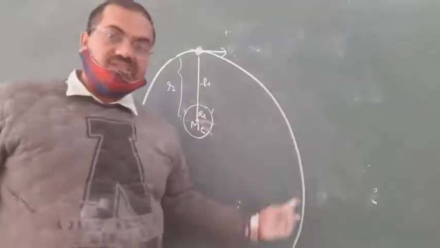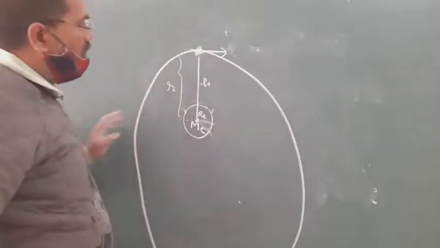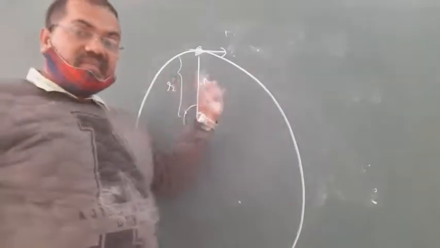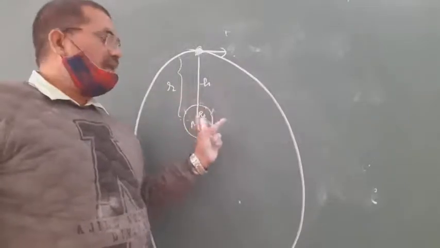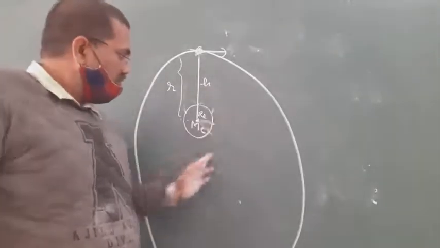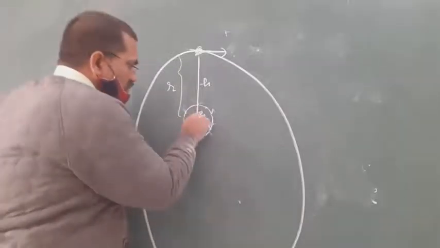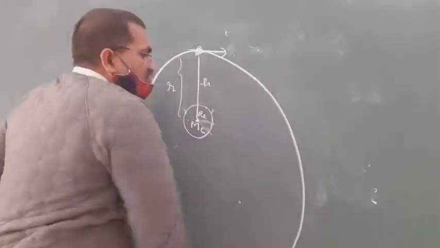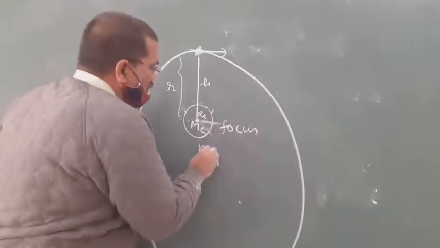This is the ellipse, but the focus is on the nearest side of the satellite. As v is less than v naught, it is also an ellipse, but the focus is on the farthest side of the ellipse. In the previous case, the focus is on the farthest side.